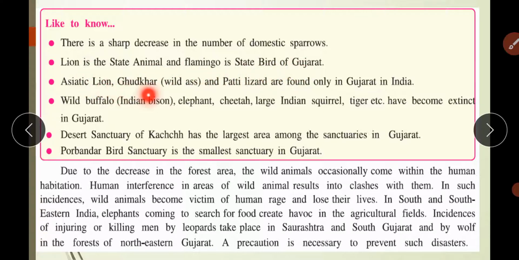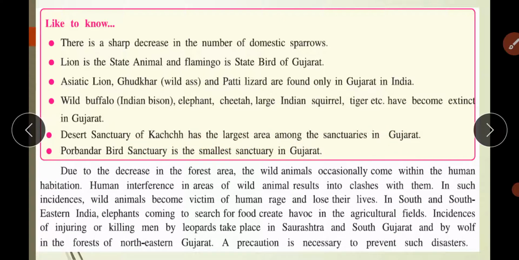Asiatic lion, good khad, that is wild ass, and patti lizard are found only in Gujarat in India. Wild buffalo, that is Indian bison, elephant, cheetah, large Indian squirrel, tigers, etc. have become extinct in Gujarat. Desert sanctuary of Kutch has the largest area among the sanctuaries in Gujarat.